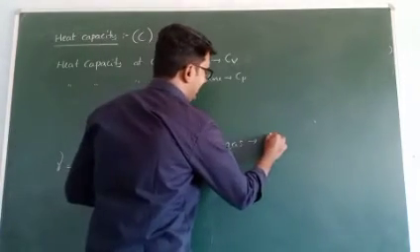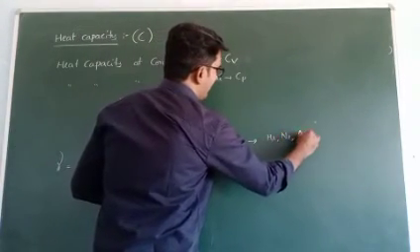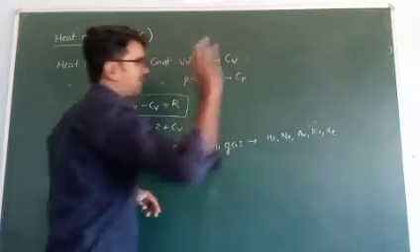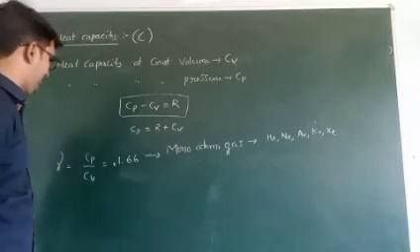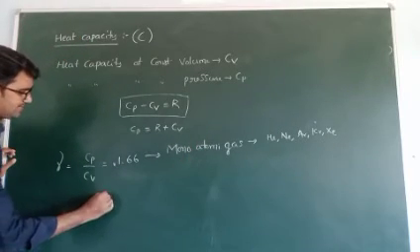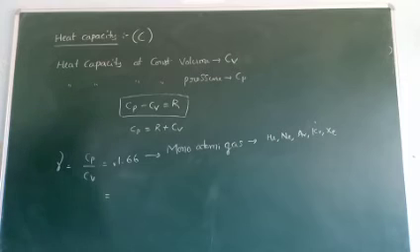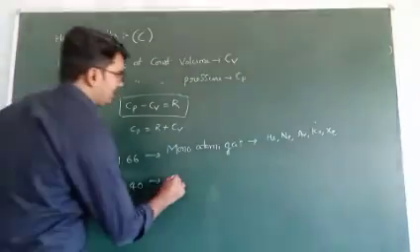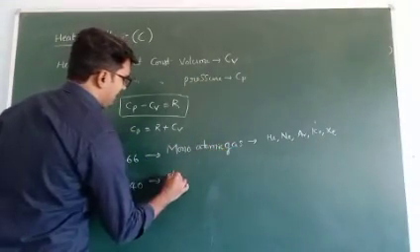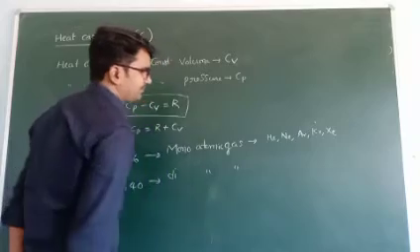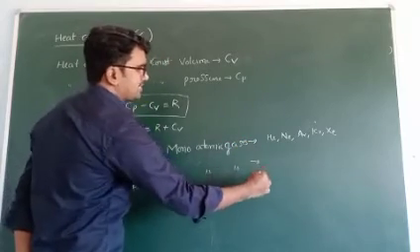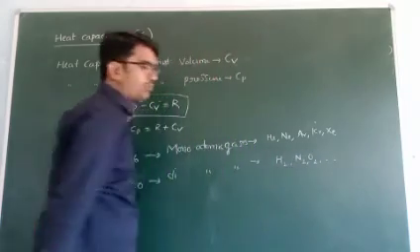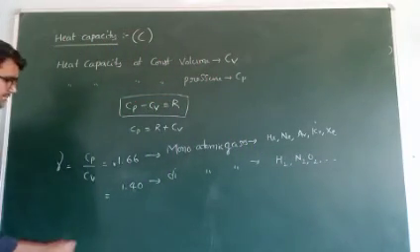Noble gases: helium, neon, argon, krypton, xenon. Monoatomic means only a single atom is present. If Cp by Cv value is 1.40, those gases are diatomic gases. Diatomic gases means H2, N2, O2 and so on. Only two atoms are present in the gas.